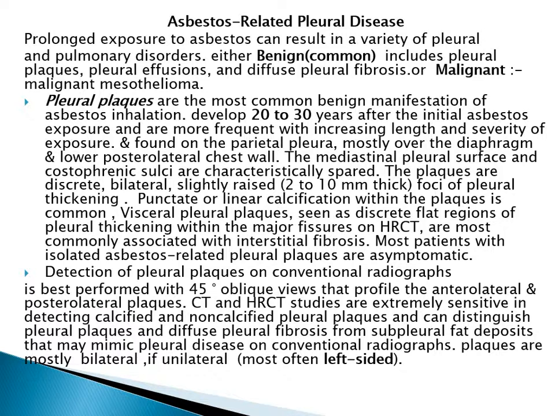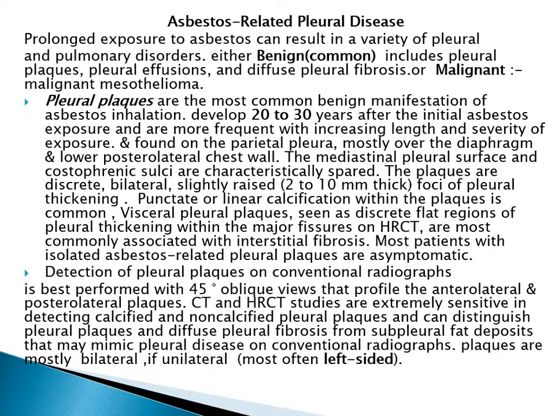Pleural plaques are the most common benign manifestation of asbestos inhalation, develop 20 to 30 years after the initial asbestos exposure, and are more frequent with increasing length and severity of the exposure. They are found on the parietal pleura, mostly over the diaphragm and lower posterolateral chest wall. The mediastinal pleura and the costophrenic sulci are characteristically spared. The plaques are discrete, bilateral, slightly raised, 2 to 10 mm thick, foci of pleural thickening. Punctate or linear calcification within the plaques is common.